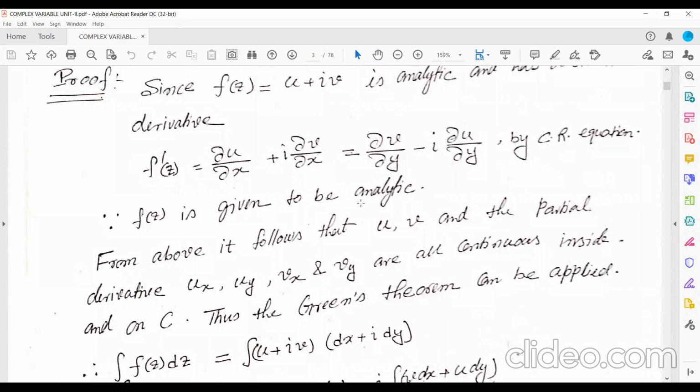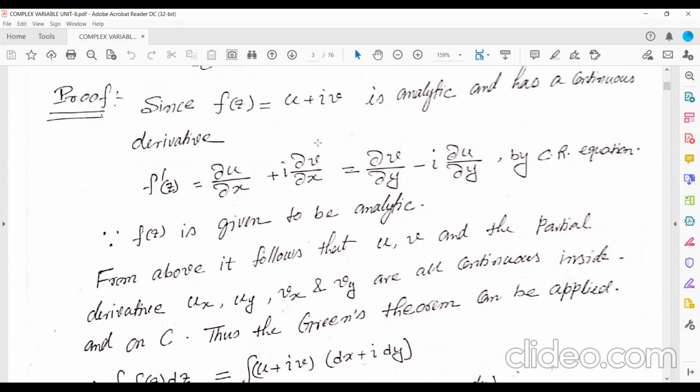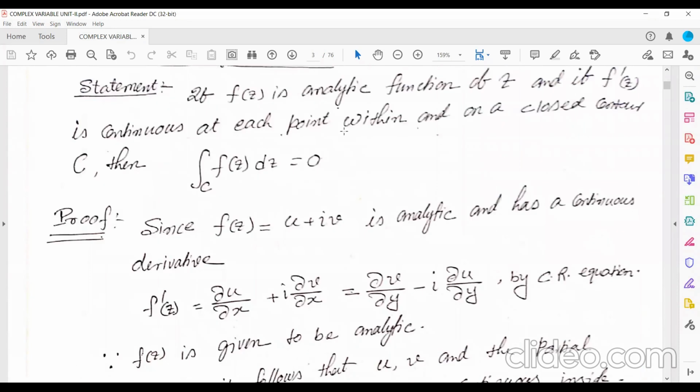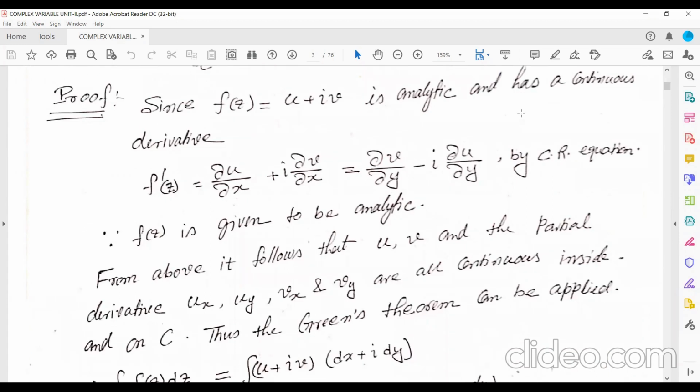Since f(z) is analytic and f'(z) is continuous at each and every point within and on the closed contour C, f'(z) exists. So all four partial derivatives, del u by del x, del v by del x, del v by del y and del u by del y, must exist.